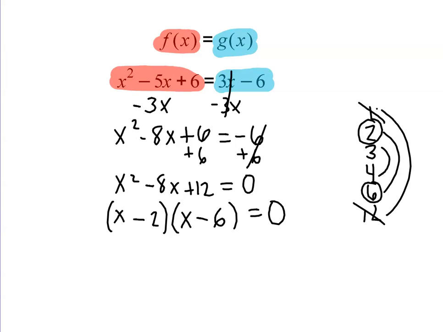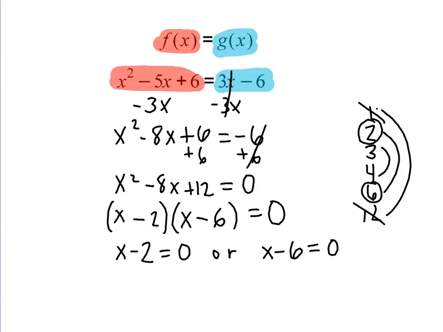All right, so now we are going to use the zero product property, which states that if I have two factors multiplying to give me 0, one of those factors has to be 0, right? So I'm going to take each factor. The first factor would be x minus 2, set that equal to 0. And then the other case could be x minus 6 equals 0, right?